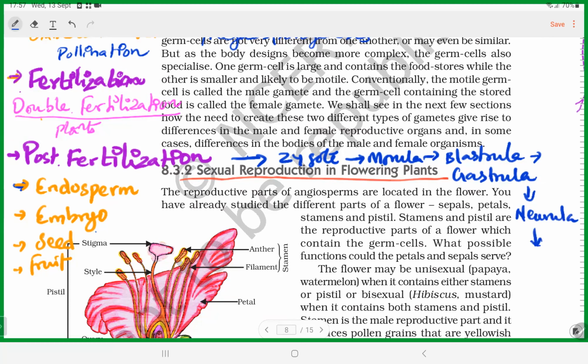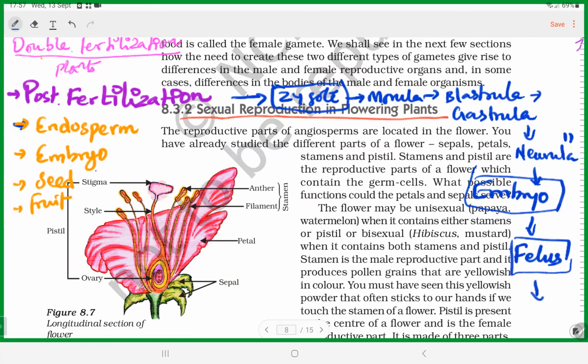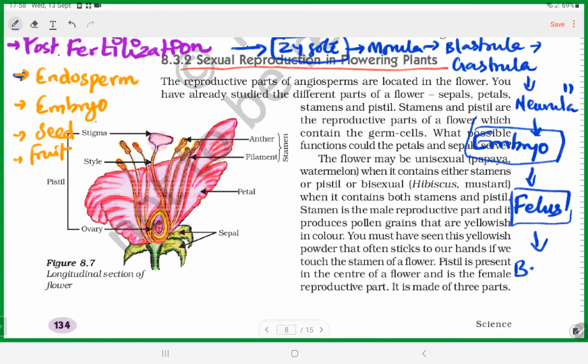you can say all these things together. From this to this, it is called what? Embryo formation. So zygote formation results in all these stages, called embryo formation, and then fetus formation, and the newborn baby, and then the baby. So they are the different stages in animals.